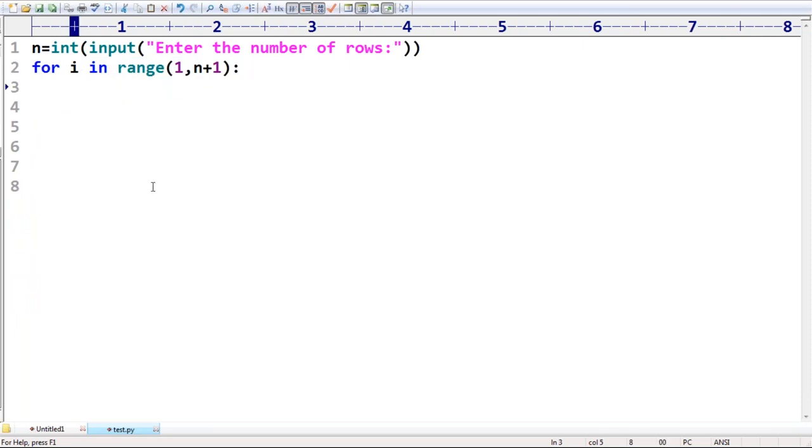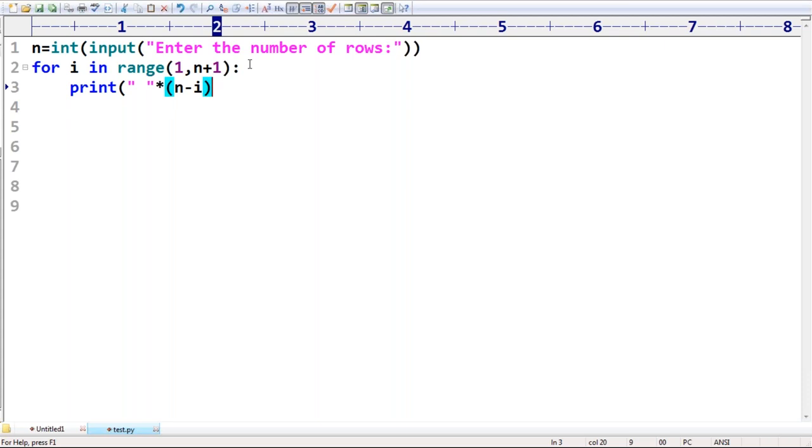Up to this, any doubt? Can I explain anything up to this? No. Sir, this one is going to repeat 1 to n times. Now my requirement is, sir, observe. Let me explain the code. Let me write the code first. Here I'm taking space. How many times am I taking, sir? N minus i times. I'm taking n minus i times.